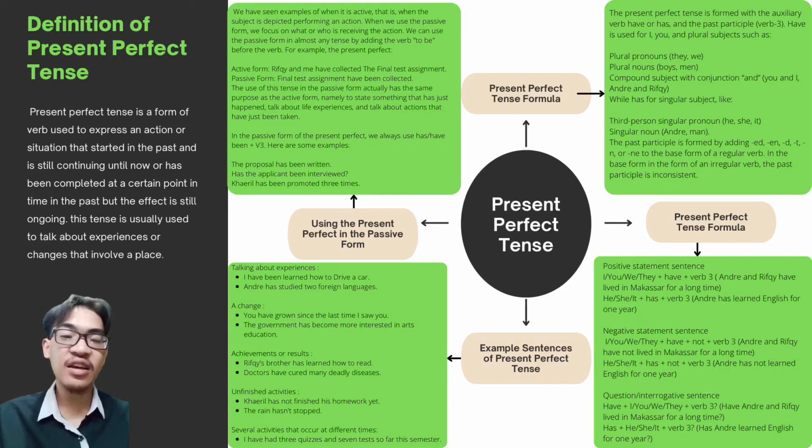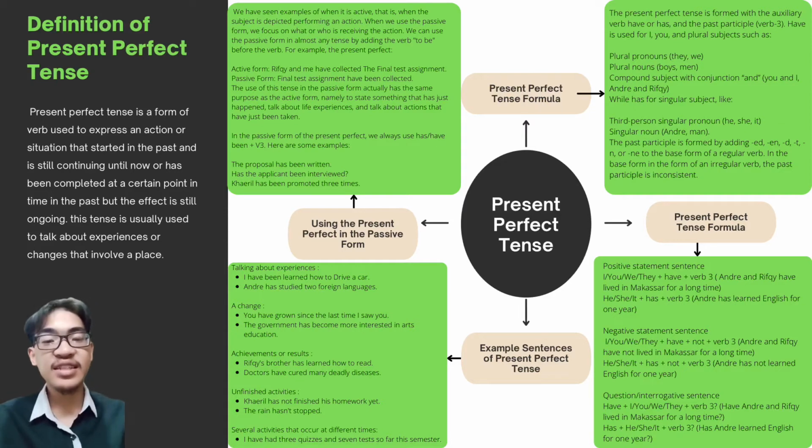Here are some adverbs that are commonly used to express the present perfect tense, just like yet, already, just, ever, never. And when we talk about unfinished action or a certain situation, then we can use for or since.